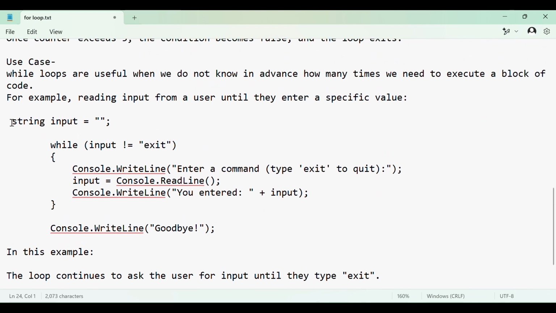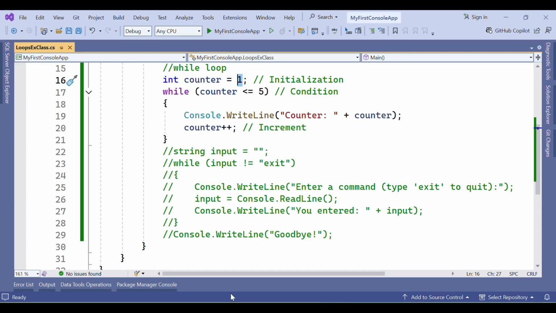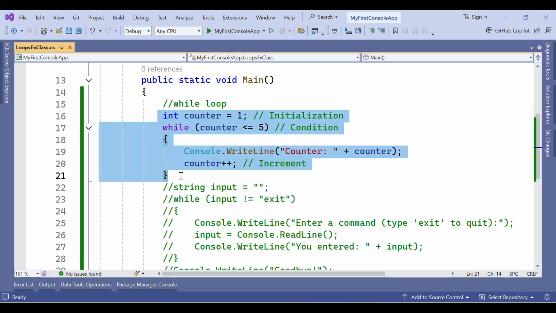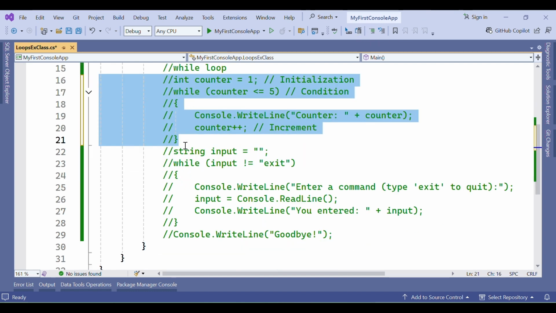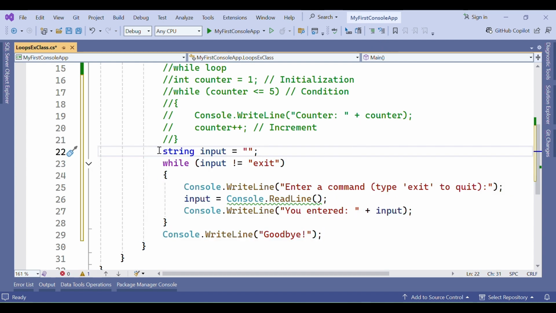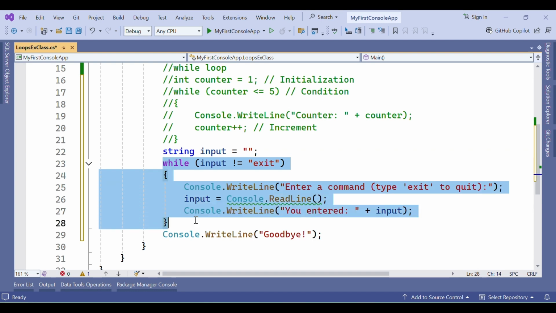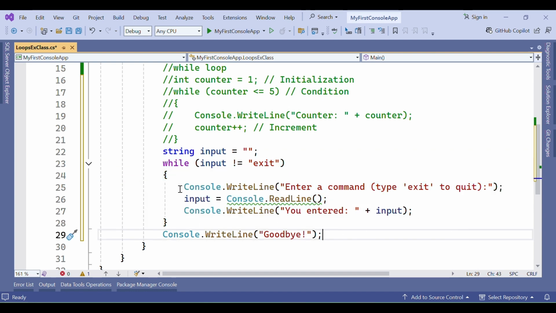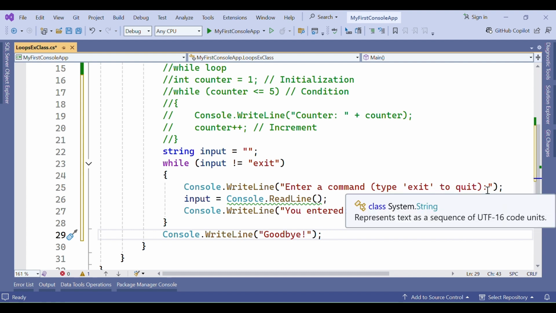So let's see it with an example. Let's comment this one and uncomment this example. Here, string input is a blank string, and here I am checking for a condition that input is not equal to exit. This means that till this input is not equal to exit, this while loop is going to be executed. And inside this while loop I have written one line: enter a command, type exit to quit.